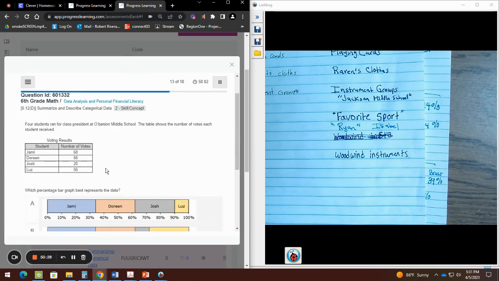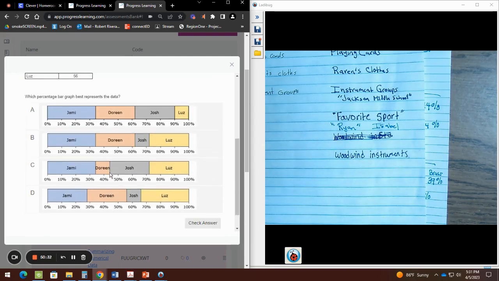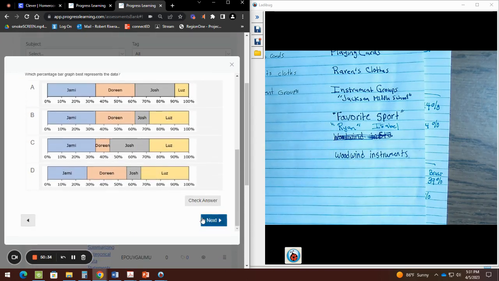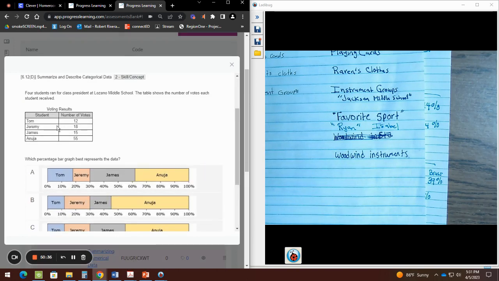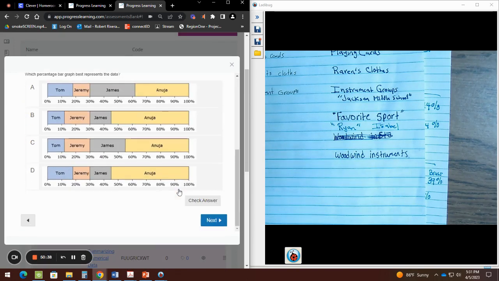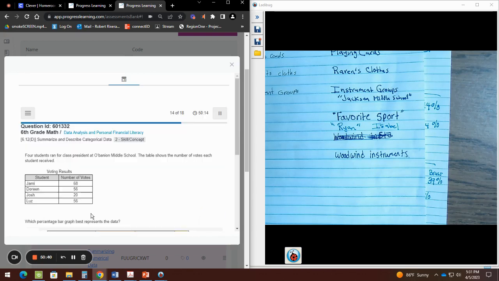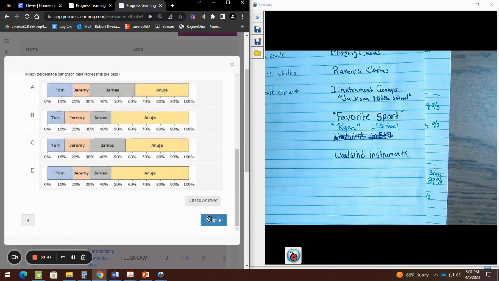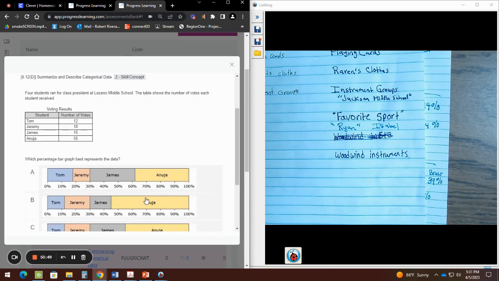Voting results, we're going to continue that tomorrow. So once you get to these, that's it, we're done. Okay, so we're going to do voting results tomorrow. We have another voting results from Lozano Middle School. The other one was from O'Banion Middle School, but those are for tomorrow. So do not panic with those. Okay.